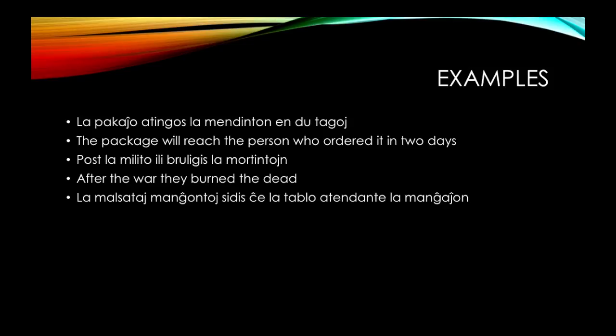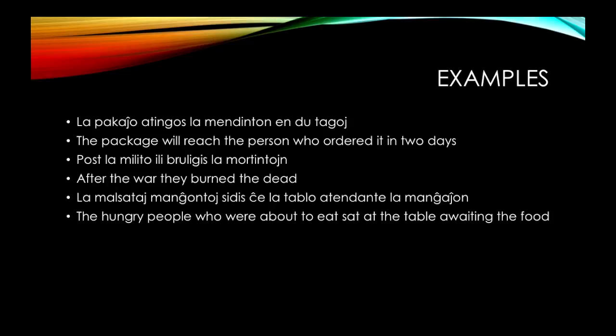La malsataj manĝontoj sidis ĉe la tablo, atendante la manĝaĵon. The hungry people who were about to eat sat at the table awaiting the food. I'm sure by now you know what manĝi means, so manĝonto is a person who will eat, and atendante at the end means that they're sitting and they're waiting at the same time.